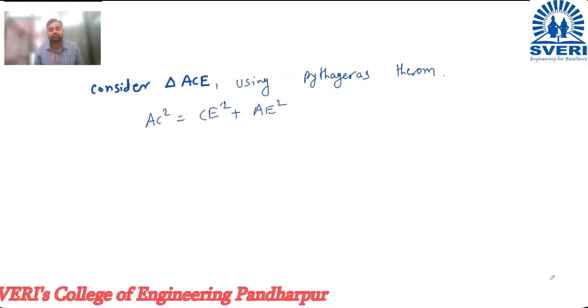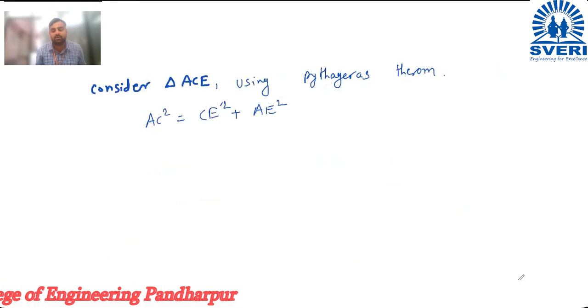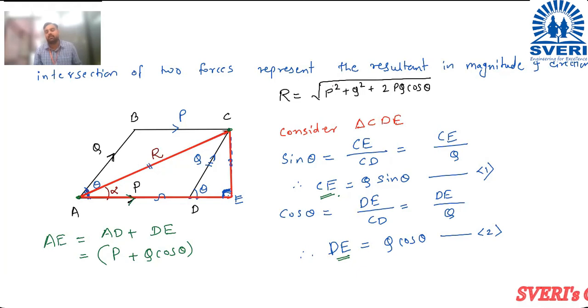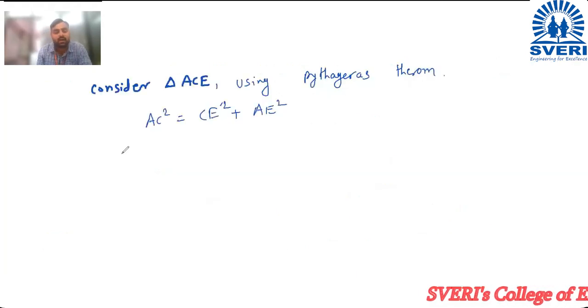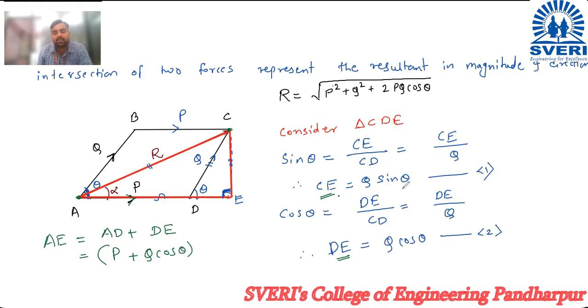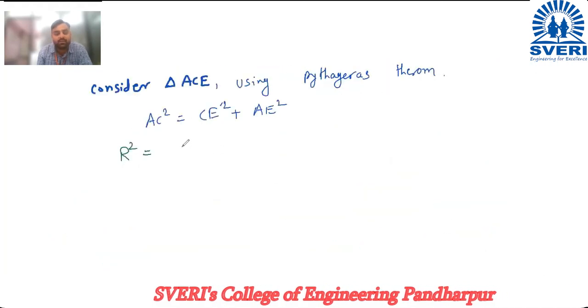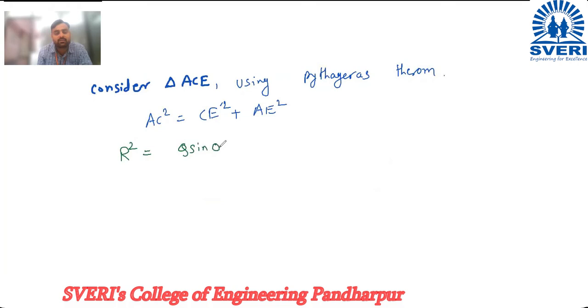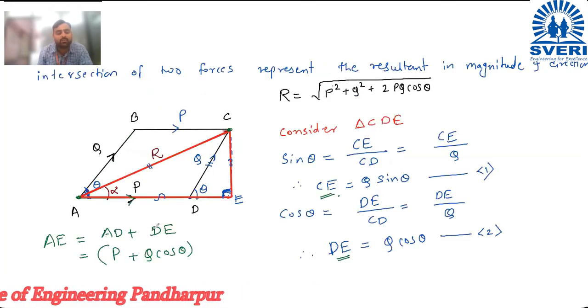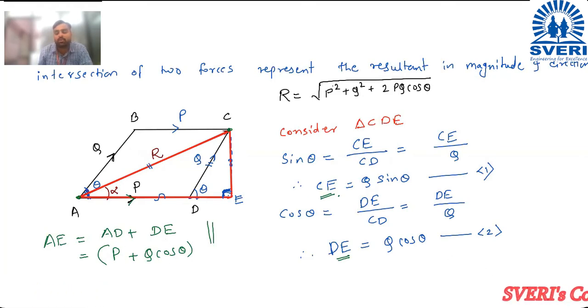So now I will write here AC square, but AC means what? See, here it is point A, here it is point C. So AC means your resultant R, the diagonal. So here R square is equal to CE square. What is CE? Q sin theta. So it is Q sin theta square plus AE square. AE means what? We have simplified AE over here: AE is P plus Q cos theta.